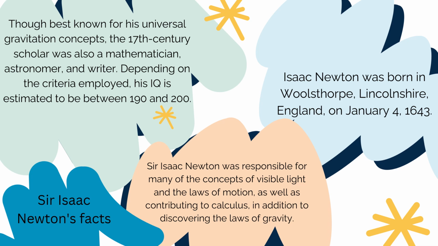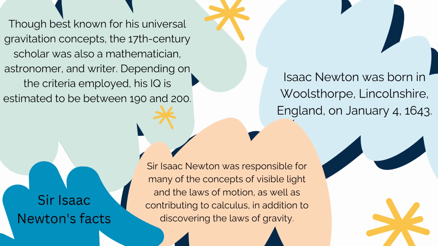Sir Isaac Newton's facts. Though best known for his universal gravitation concept in the 17th century, he was also a mathematician, astronomer, and writer. Depending on the criteria employed, his IQ is estimated to be between 190 and 200. Isaac Newton was born in Woolsthorpe, Lincolnshire, England on January 4th, 1643.